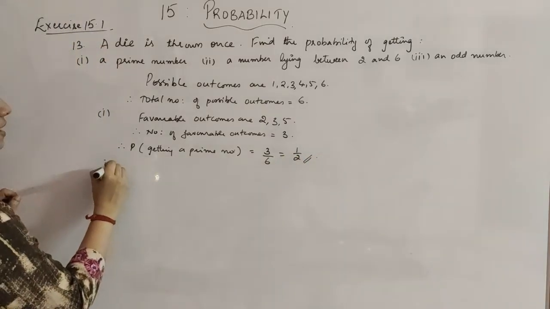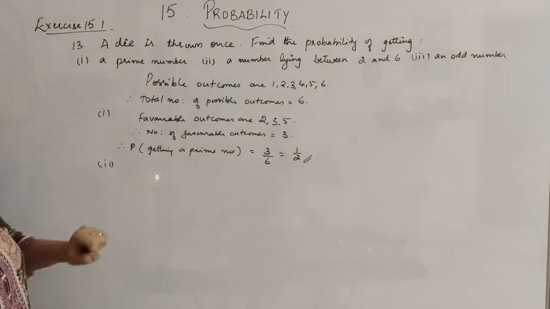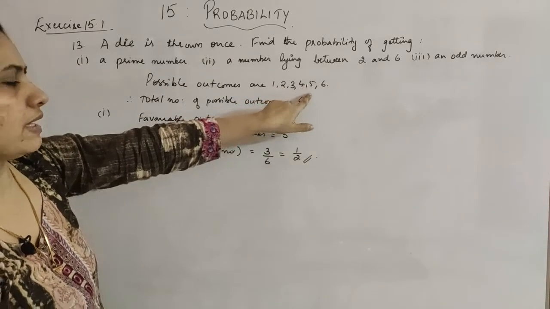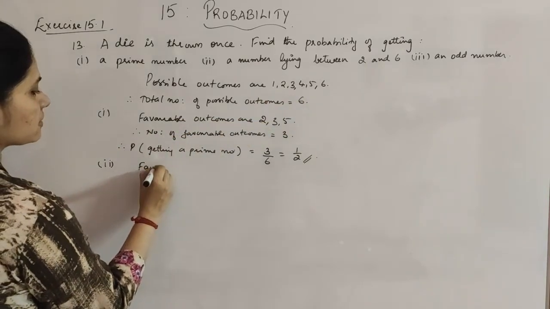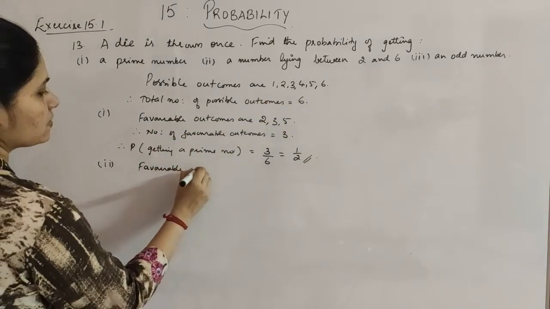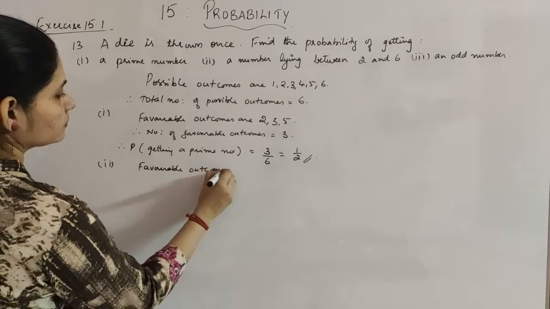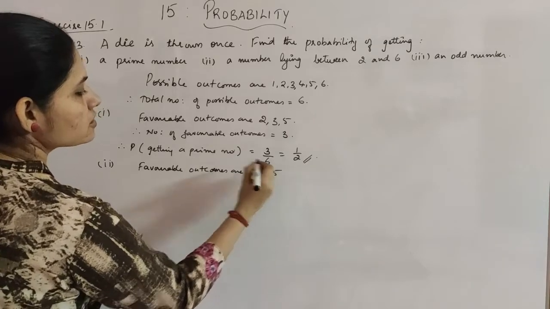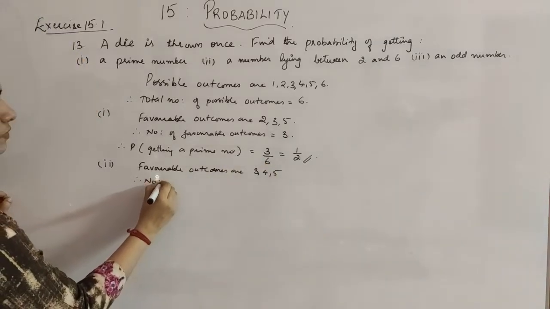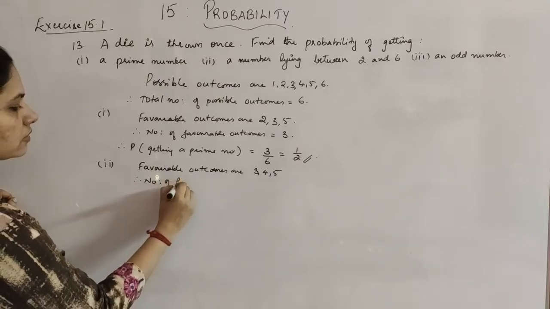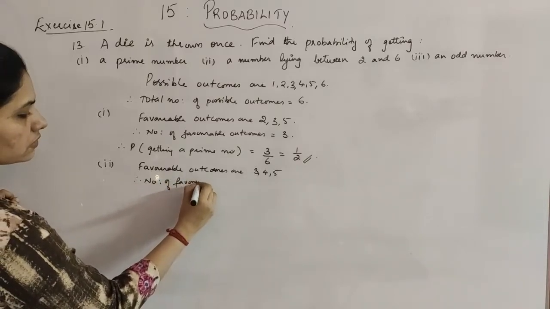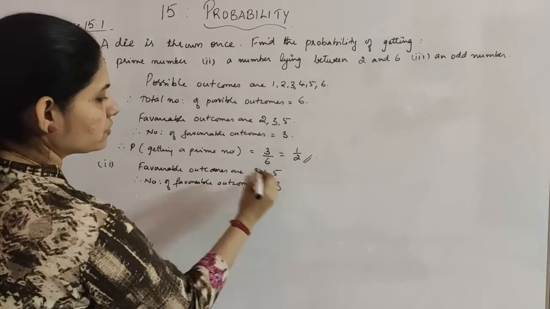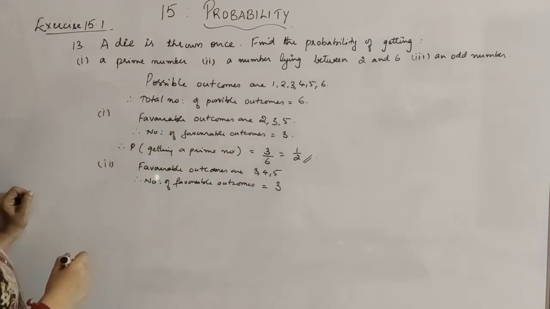Now, for the second subdivision, a number lying between 2 and 6. What are the numbers lying between 2 and 6? 3, 4 and 5. So the favorable outcomes are 3, 4 and 5. Therefore, the number of favorable outcomes is equal to 3, and again the total number of possible outcomes is 6.